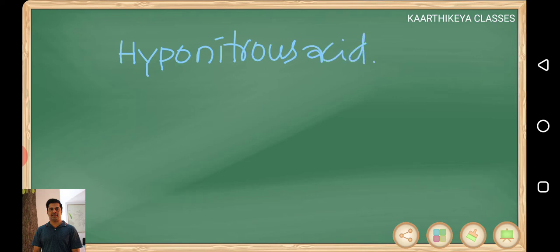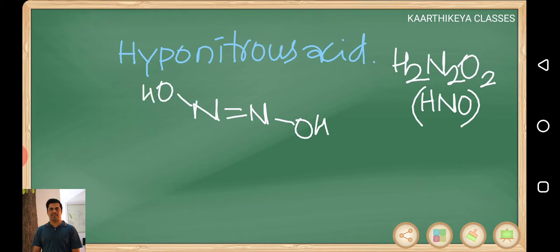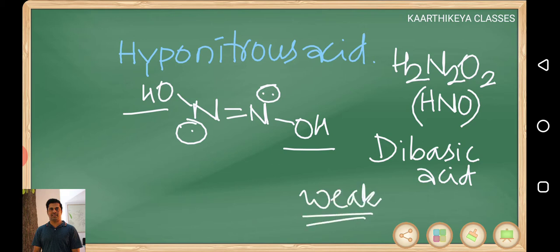Hyponitrous acid, H2N2O2, or you can say HNO. It will be N double bond N, OH and OH. Two lone pairs will be there, one each on nitrogen. As two OH groups are there, it is going to be a dibasic acid, and a weak acid also.